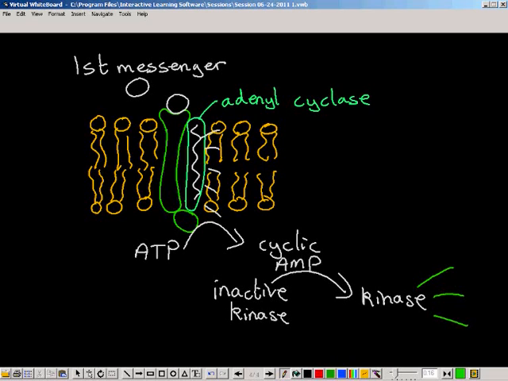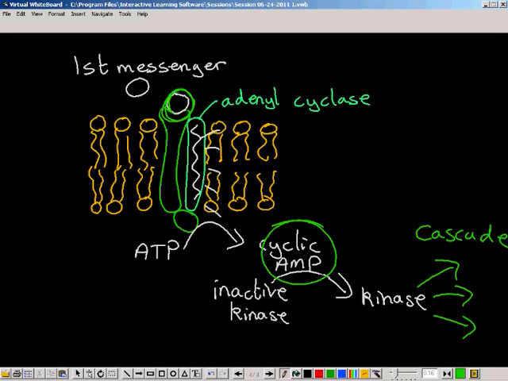This kinase enzyme stimulates a whole cascade of chemical reactions that bring about the effect of this hormone on this particular target cell. So to recap, the hormone is the first messenger. The second messenger is the cyclic AMP exerting its effect inside the cytoplasm.